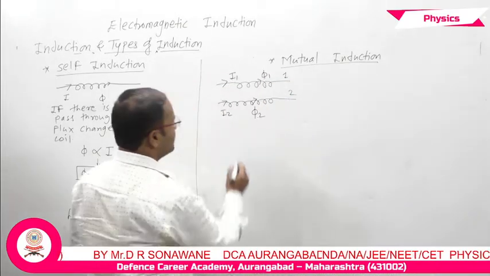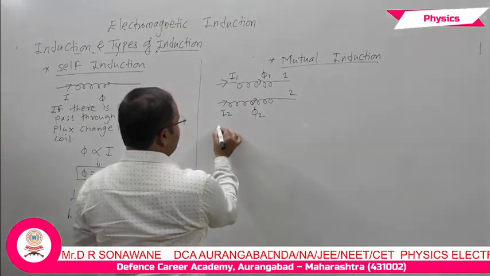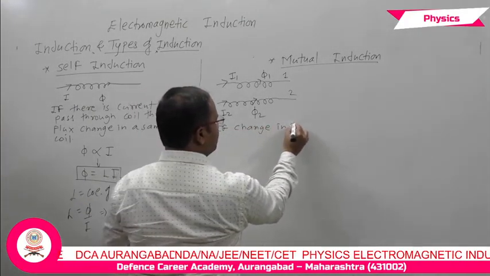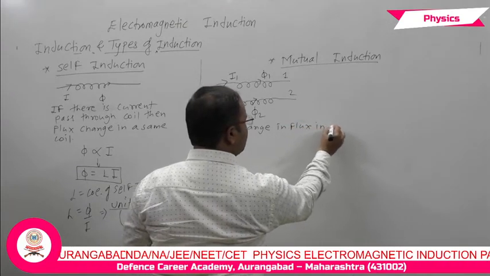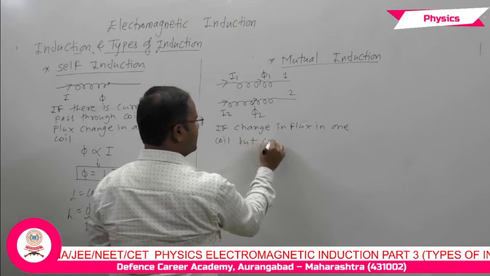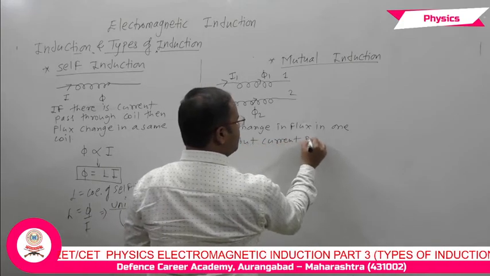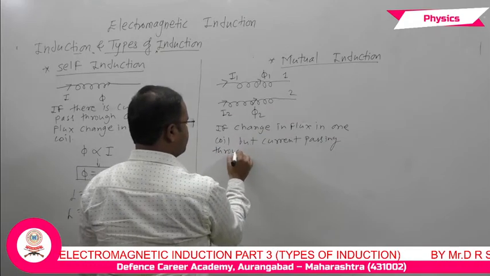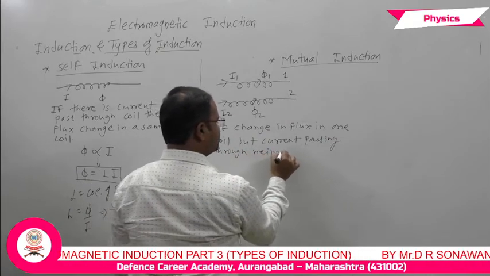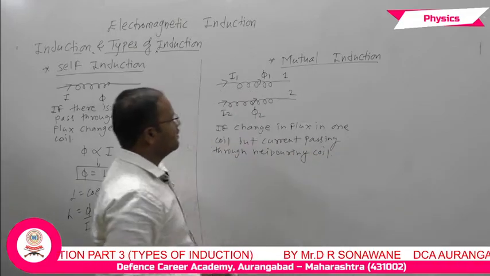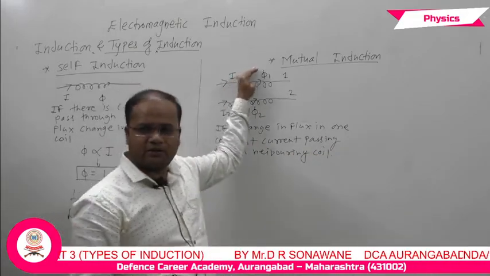Here we can define it as flux change in one coil and current passing through the neighboring coil: flux of one coil and current of the second coil.